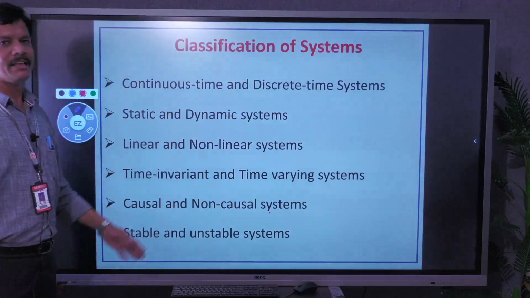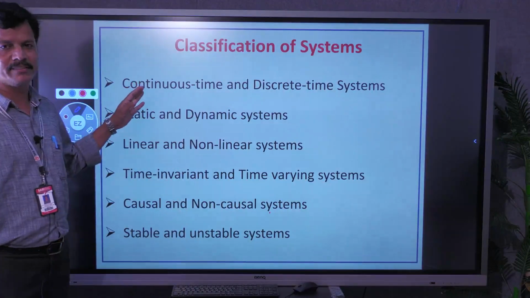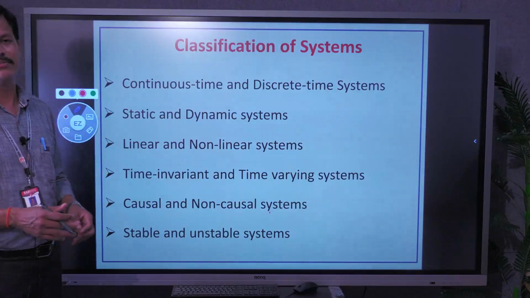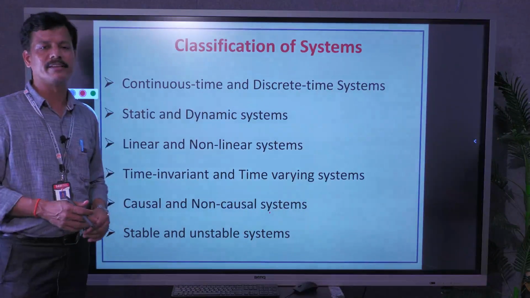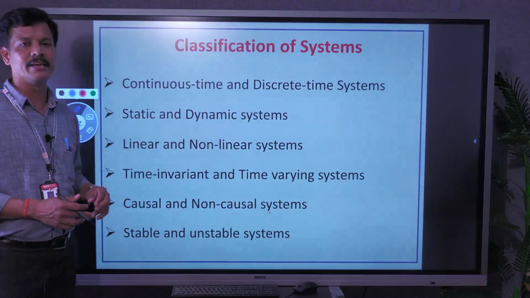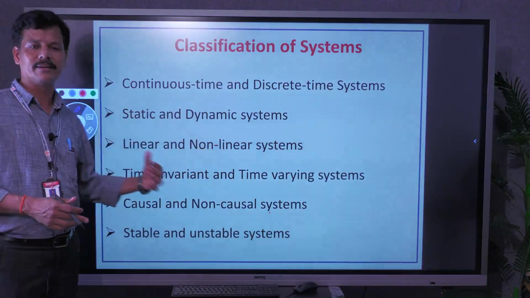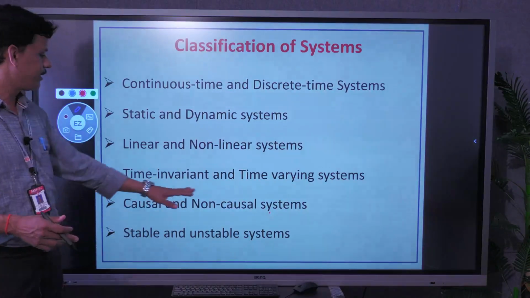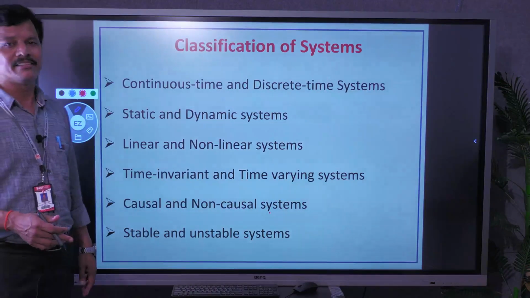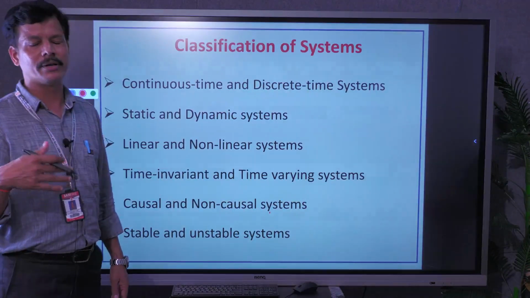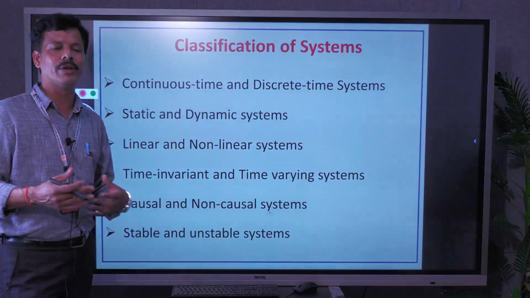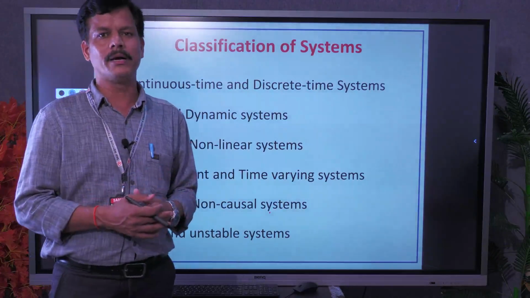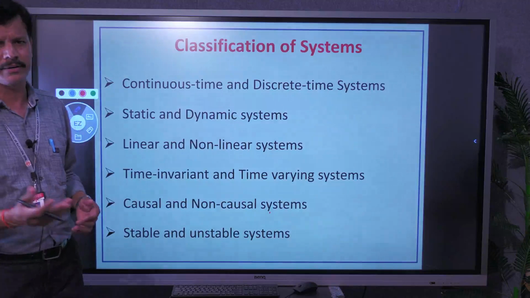These are the different classifications of systems. Similar to signals, the first classification is continuous time and discrete time systems. Next, static and dynamic systems, causal and non-causal, linear and non-linear, time invariant and time variant, and stable and unstable systems. Let us see one by one in detail, because for any student, classification of systems is a foundation topic and is also important for exams.